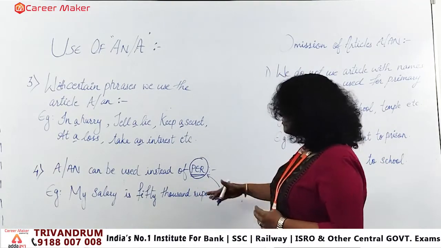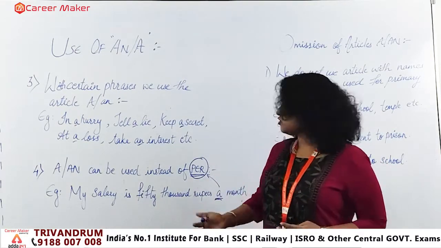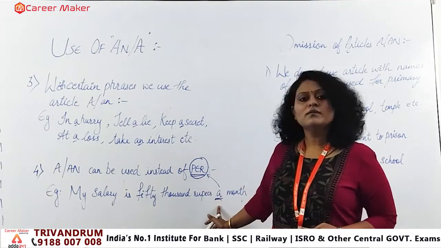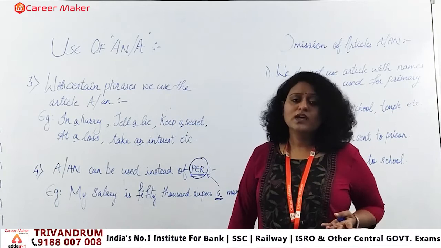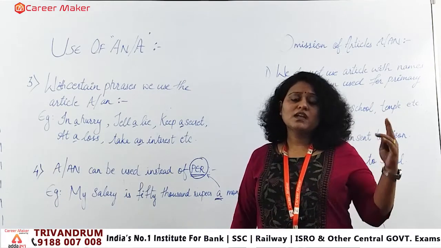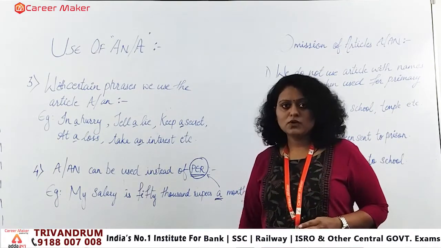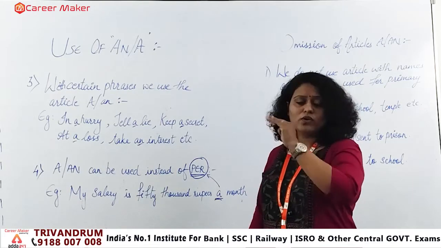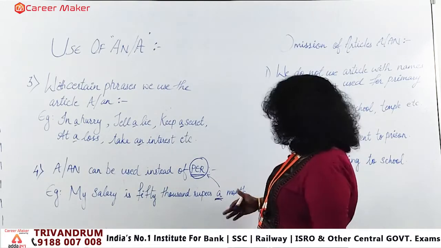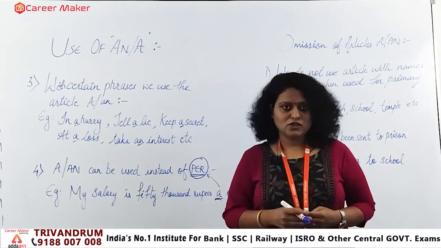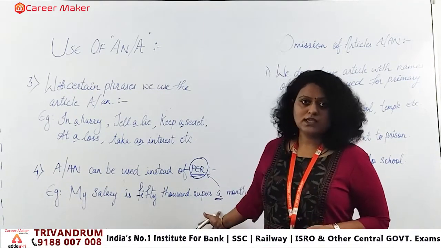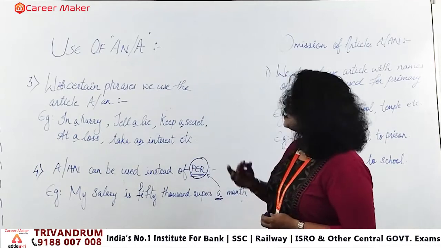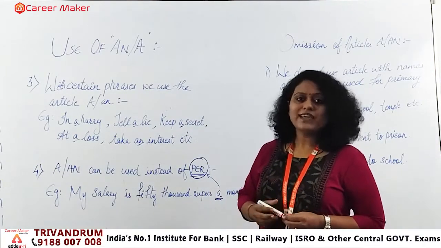So to give the frame or the meaning character of "per", we have used "a" over here. So in the same manner as I told you, "an hour ago" means per hour, when we say like per hour you have to do this, okay, or an hour ago and it happened like that. So you are talking in the sense of per hour characters over there. So when we talk about per, we use "a" over there. Clear? So this is the use of the article a or an.